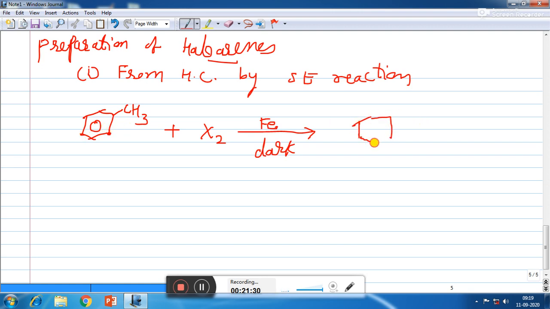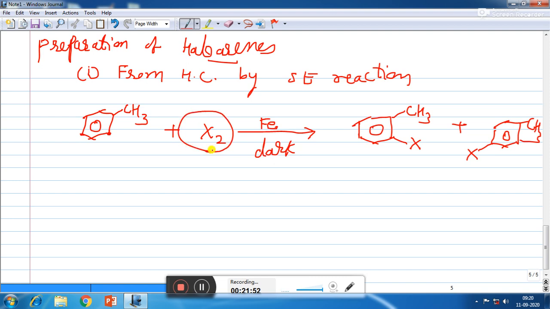So in that case we are getting two products. One is ortho halotoluene and second is para halotoluene. The ortho and para isomers can easily be separated due to a large difference in their melting points.